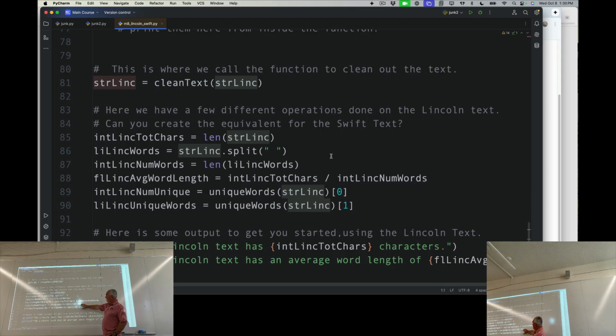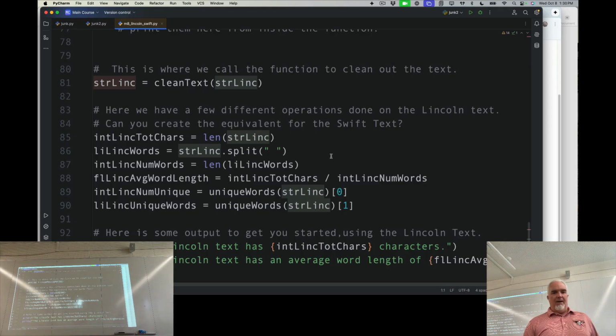I can find the number of unique words. This is the number of unique words, and this is the unique words. Notice here, I'm accessing the values of the tuple that it returns. This unique words function returns a tuple with two items, the number of unique words and a list of the unique words. So I'm putting those into an integer and a list variable.